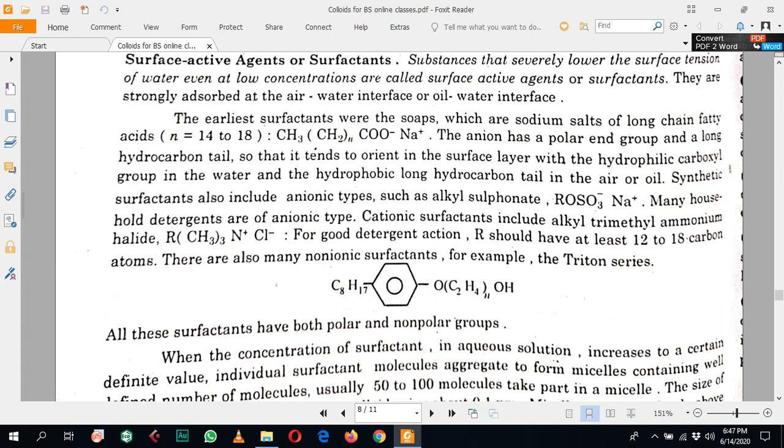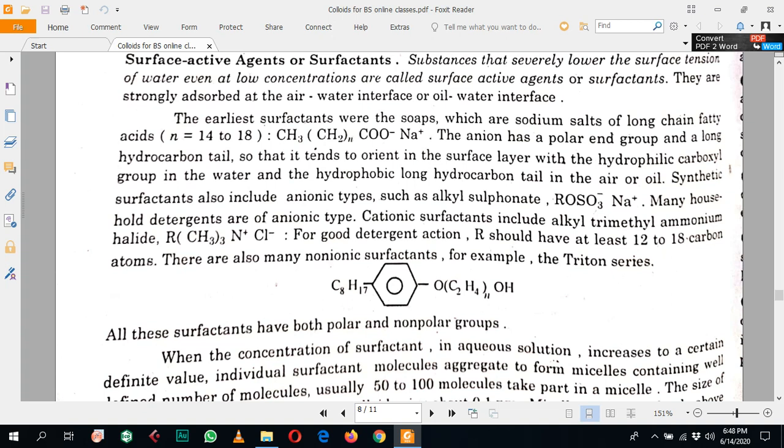The most common surfactants are soaps, which are the sodium salts of long chain fatty acids. This long chain fatty acid has a carbon chain of nearly 14 to 18 carbons, and the other end is the polar end, which mostly consists of the carboxylic group. So this is a polar end, and this is a non-polar end, which is called the hydrocarbon chain end.